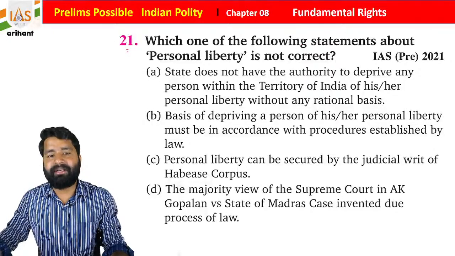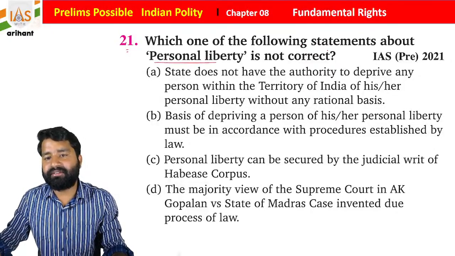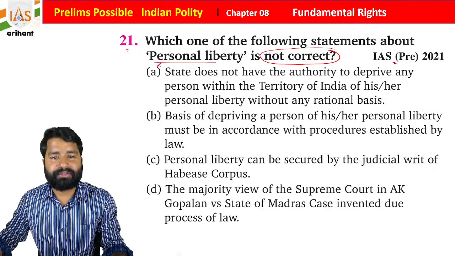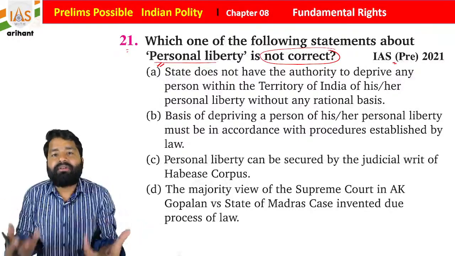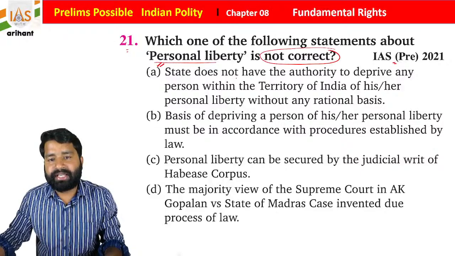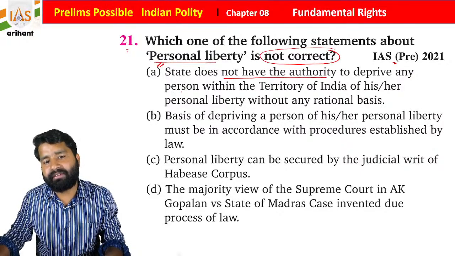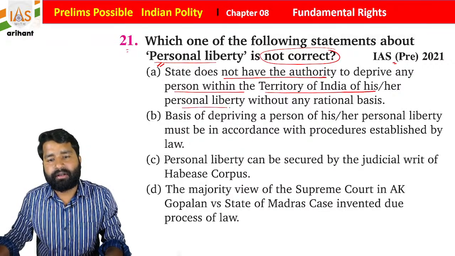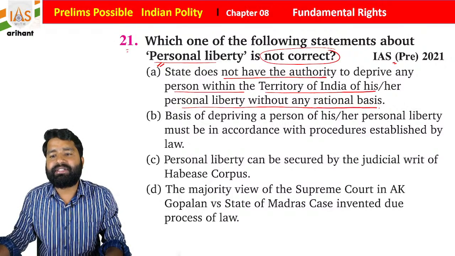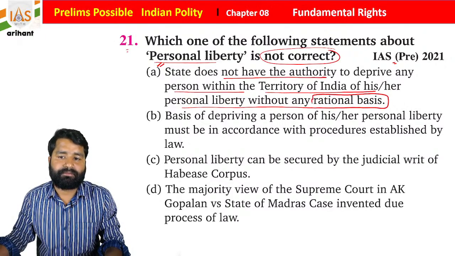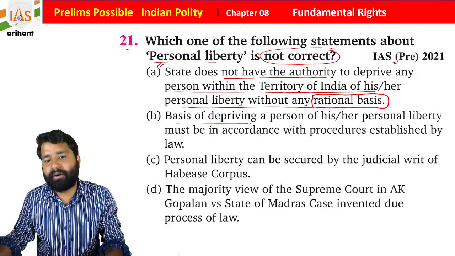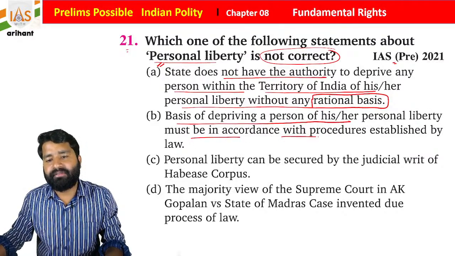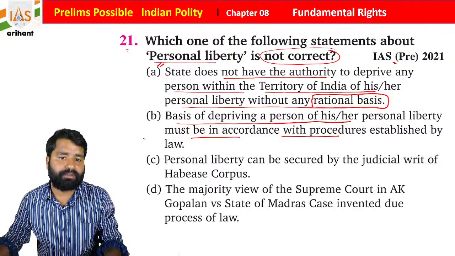Now see question number 21. Which one of the following statements about personal liberty is not correct? It was in UPSC 2021. Once again, students, they want to know about personal liberty, so more conceptual information is required. The state does not have the authority to deprive anyone within the territory of India of his or her personal liberty without any rational basis. The basis of depriving a person of his personal liberty must be in accordance with the procedure established by law. So this is also correct.